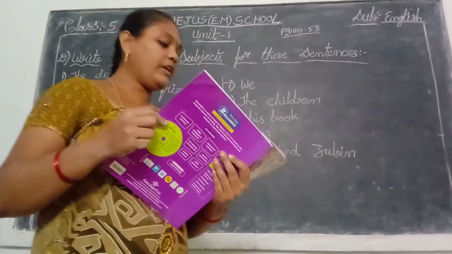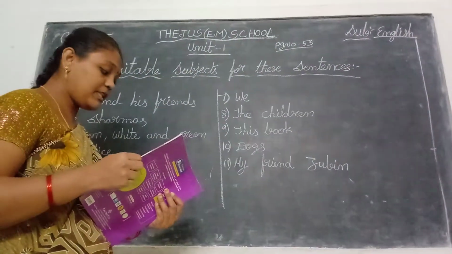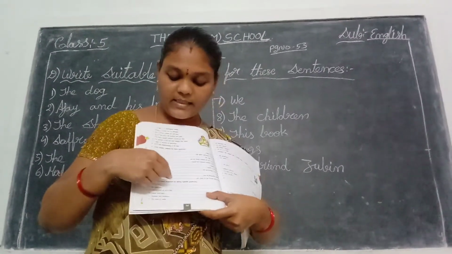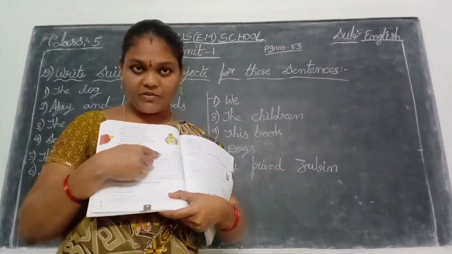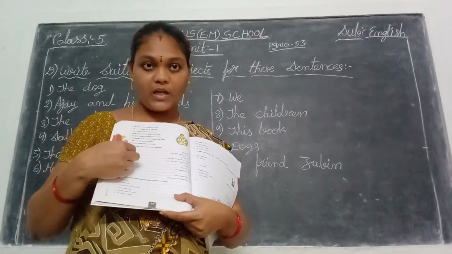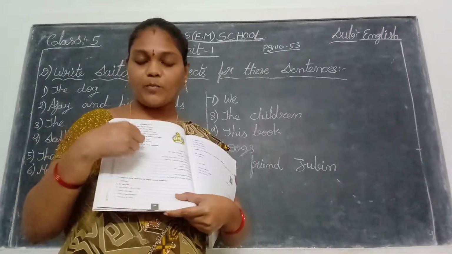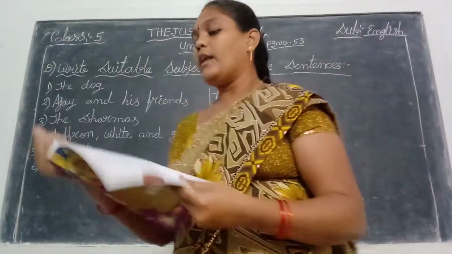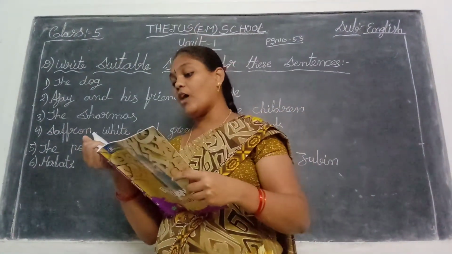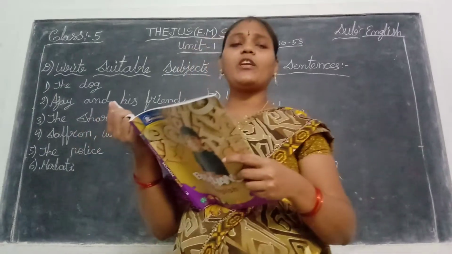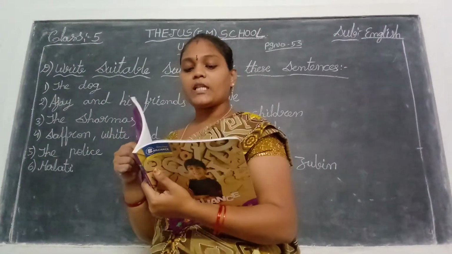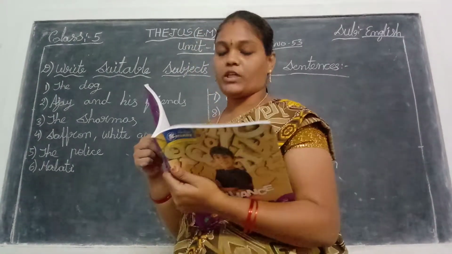See our next one, children. D Roman. Write suitable subjects for these sentences. In these sentences, you write suitable subjects, and they are not given in the helping box. You read the predicates and write suitable subjects here. Okay. See what is the first one? Dash chased the cat out. Which one chased the cat, children? Dog. So the dog. First one is, the dog chased the cat out.